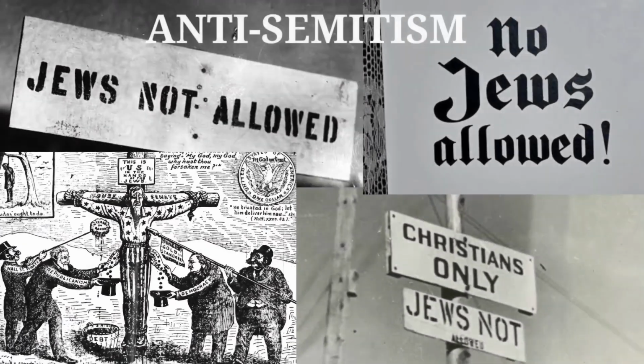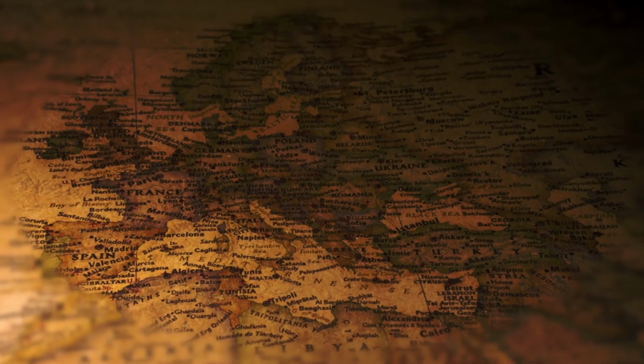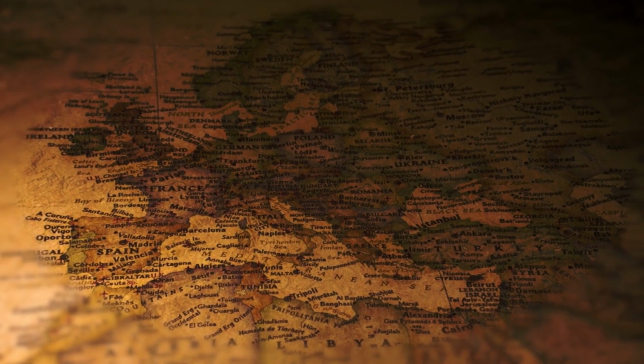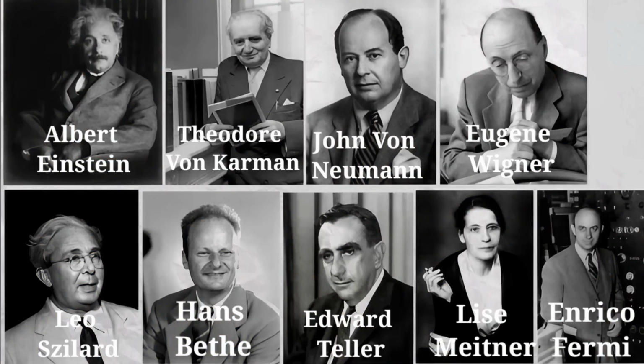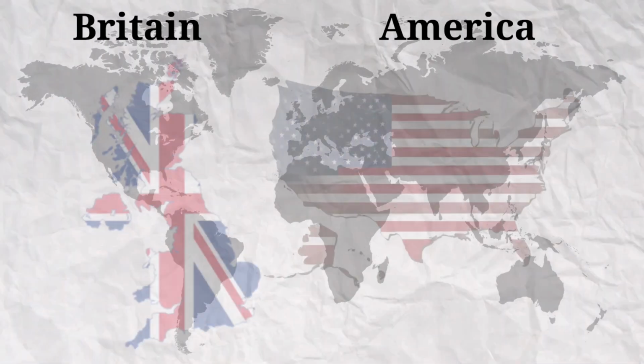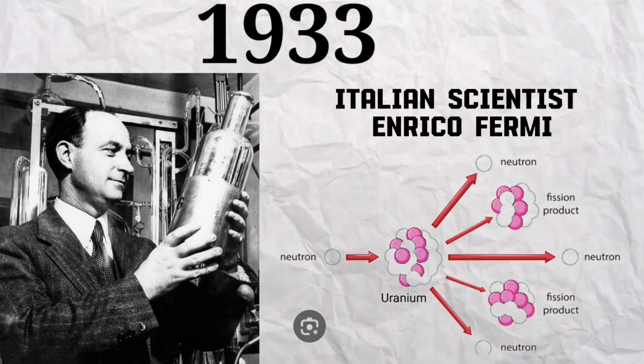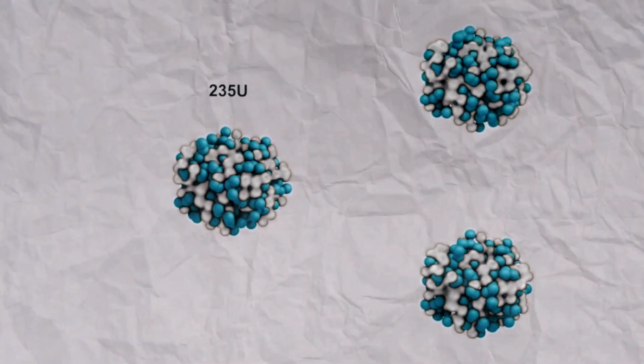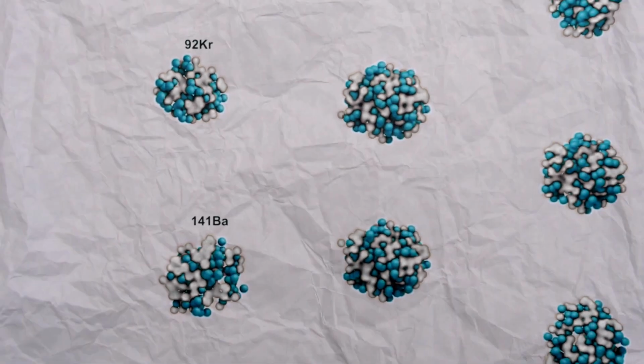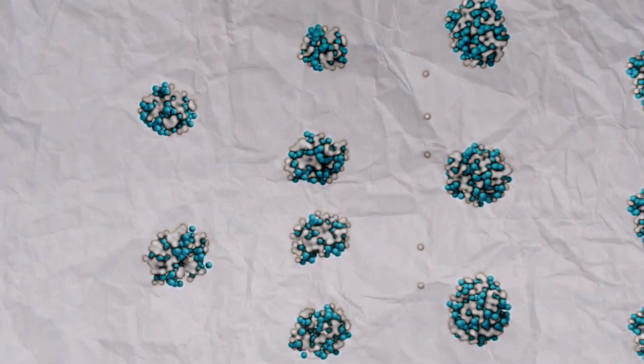In the year 1933, in Germany, anti-Semitism was increasing in many countries of Europe. Because of this, most of the Jewish scientists of Europe left Europe and started taking refuge in Britain and America. In 1933, the Italian scientist Enrico Fermi bombarded uranium with neutrons. After this incident, Enrico Fermi hypothesized that by bombarding uranium with neutrons, a bomb could be made that would produce a huge fire.